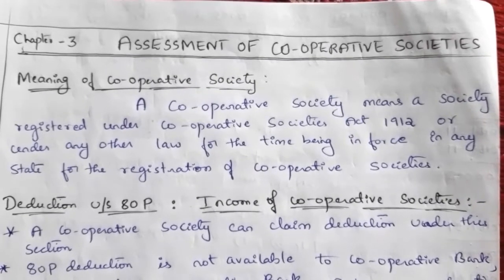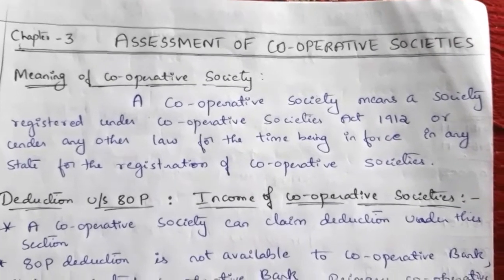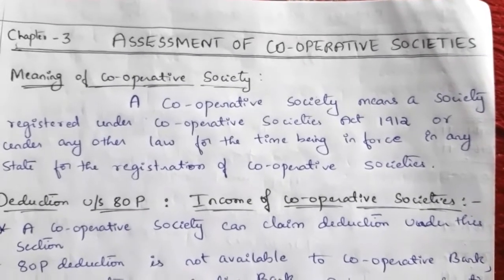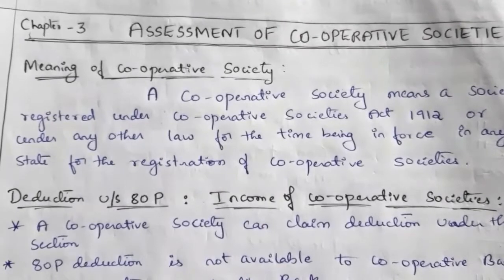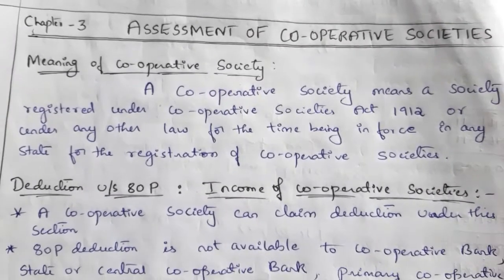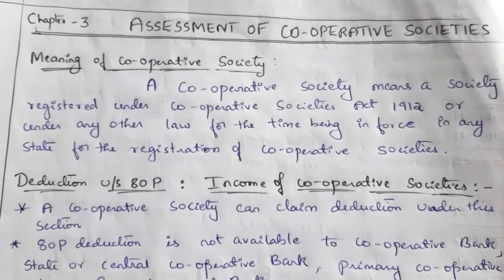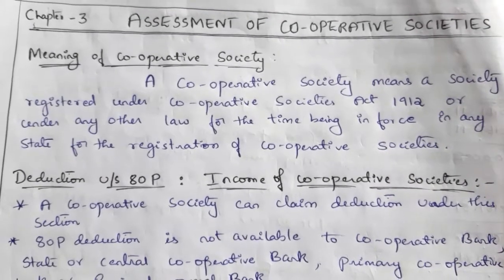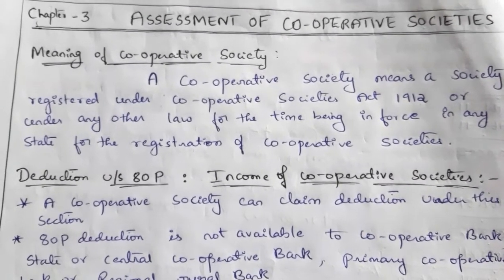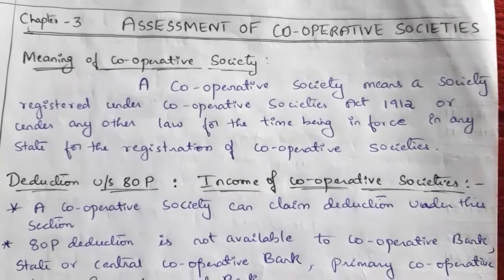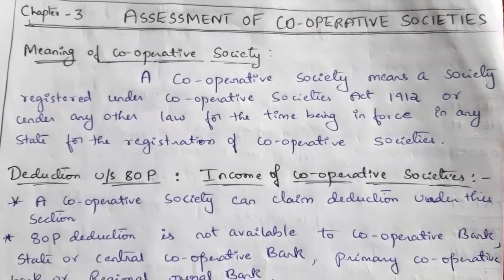Hello students, today we will move on to the next chapter, chapter number 3, Assessment of Cooperative Societies. So what is this cooperative society? A cooperative society means a society registered under Cooperative Societies Act 1912,